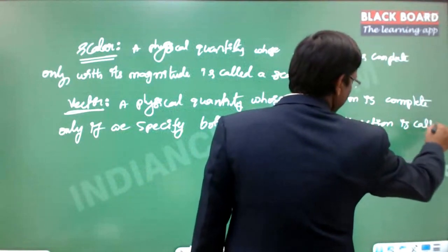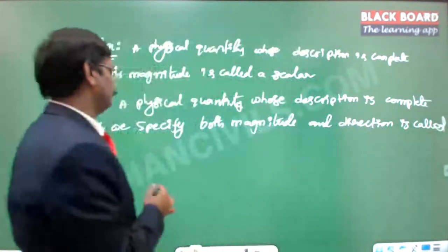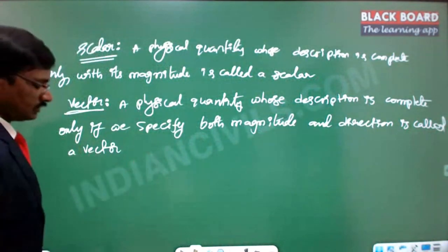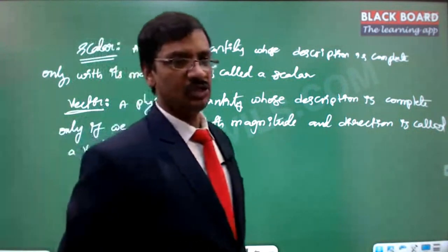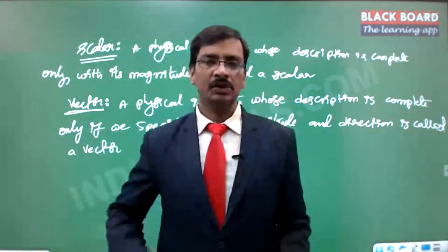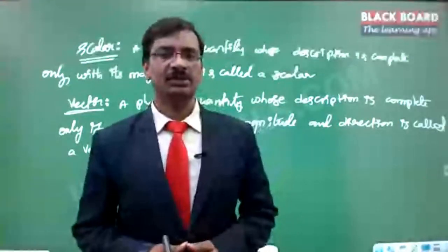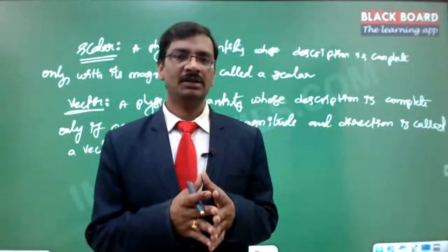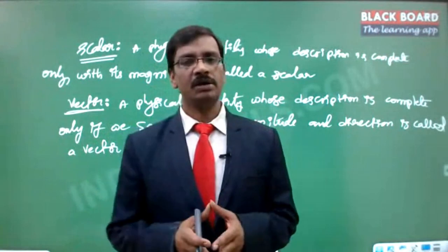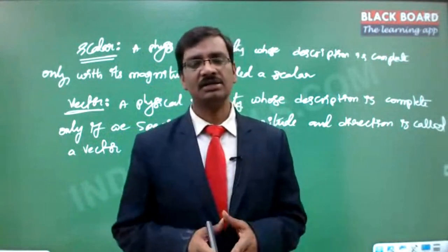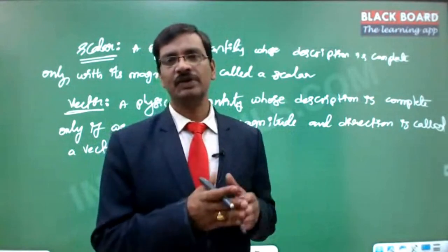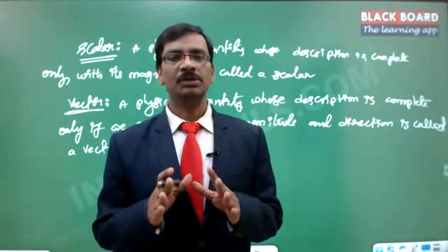Is called a vector. So that means there are two different things that we need to be classifying. In our analysis we always deal with physics. Physics classifies all the physical quantities into scalars and vectors. The reason being the same algebra whatever you use for the scalars is not applicable for the vectors.